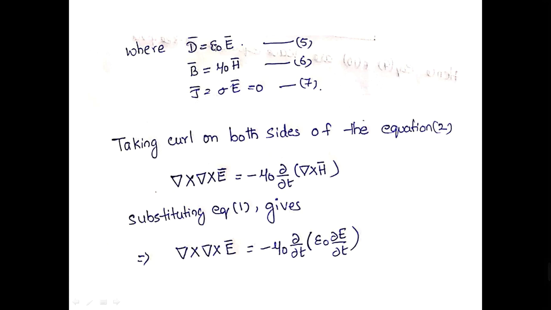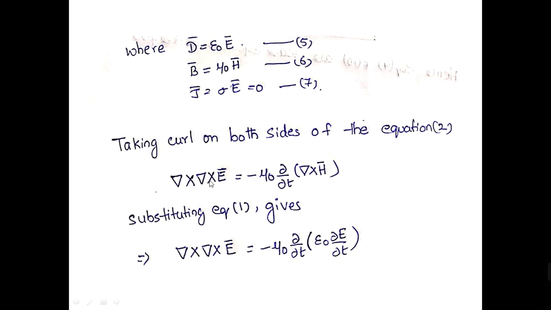In Maxwell's equations, wherever you find electric flux density and magnetic flux density, you replace them with epsilon naught E and mu naught H. So now, to derive the Maxwell's wave equation, let me take the curl on both sides of equation 2. That is, curl of E is equal to minus mu naught dou H by dou T.